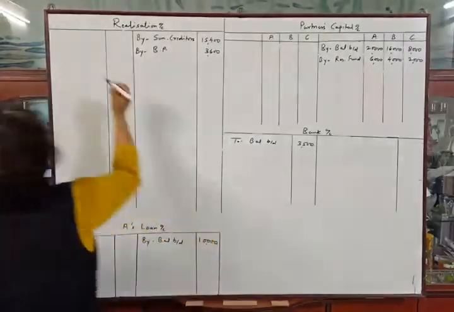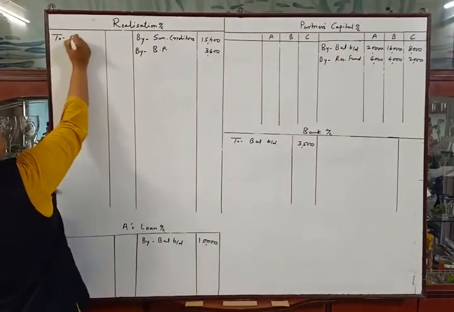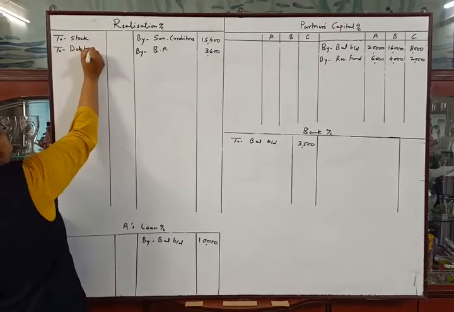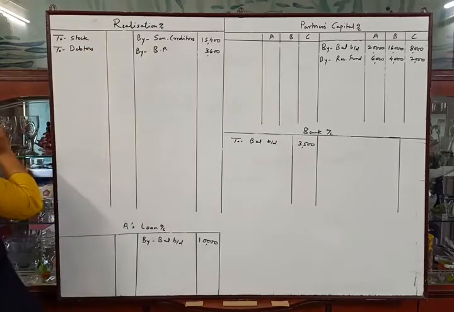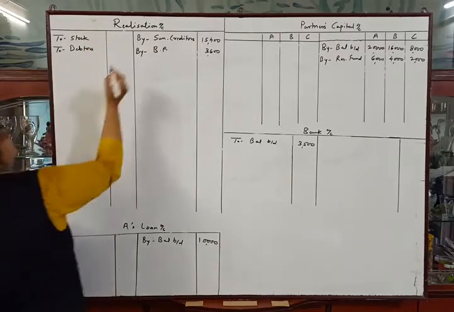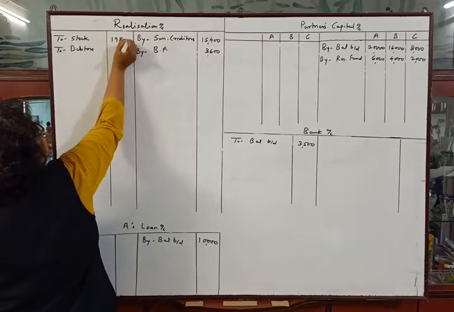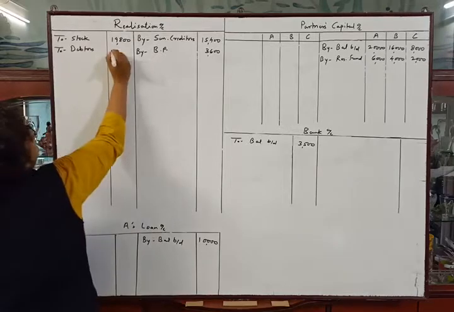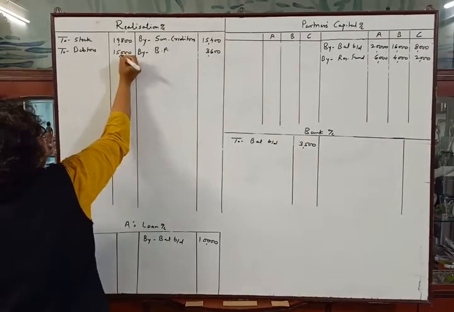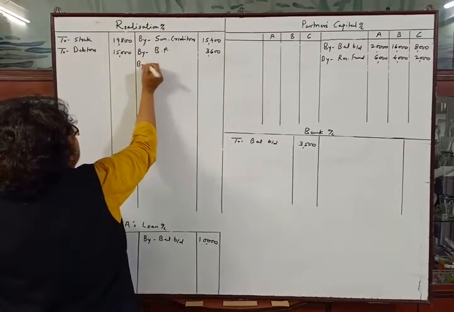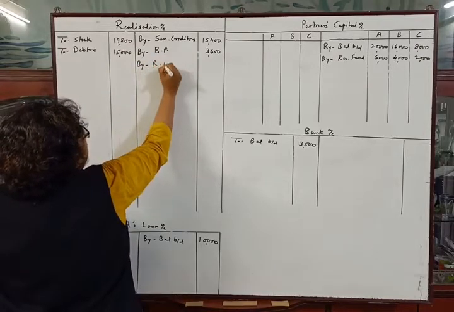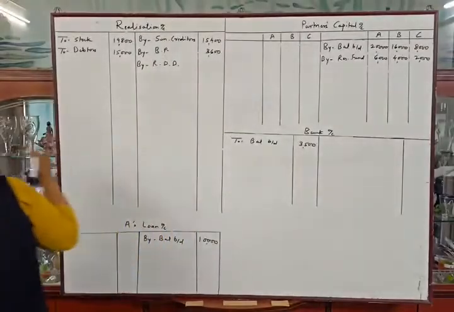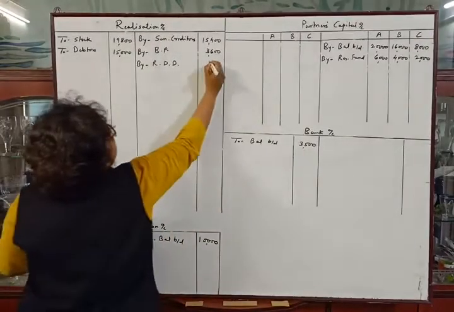So debit side of realization account, to stock, to debtors. Stock amount is given rupees 19,800. Debtors amount is given in inner column, that is rupees 15,000, and we have to write down RDD in credit side of realization account. So by RDD, that is provision for bad and doubtful debts, amount is given rupees 1,000.